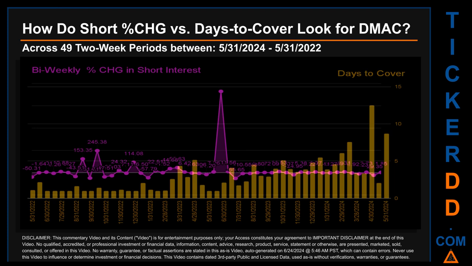Other interesting data points include: the largest percentage increase in short interest was 910.25%. It occurred once on June 30, 2023 settlement date. The largest percentage decrease in short interest found across those 49 2-week snapshots was -65.65%. It occurred once on July 31, 2023 settlement date. The average days to cover was about 2.95. The biggest days to cover was 12.5, and it happened once on April 30, 2024 settlement date.